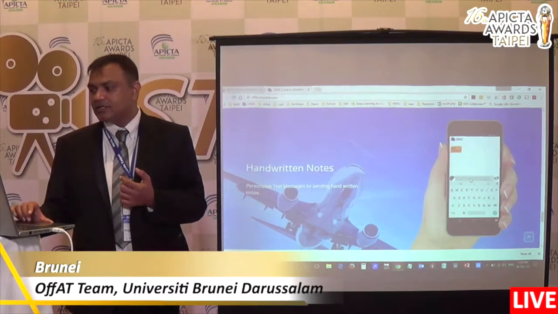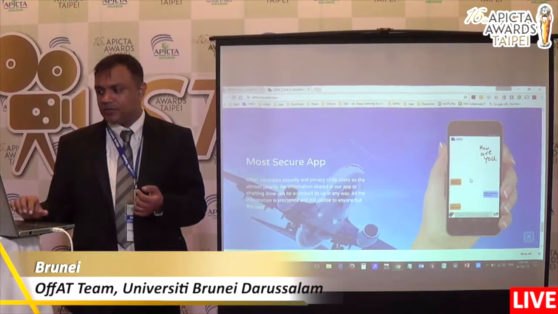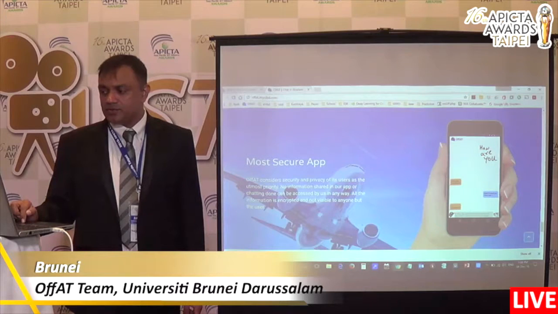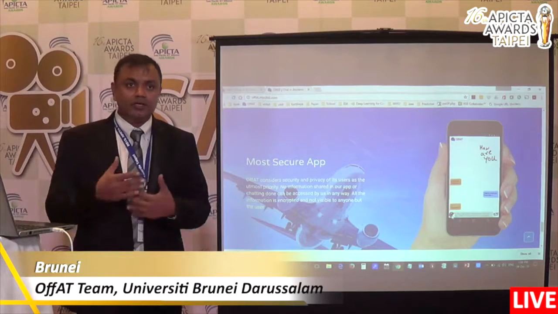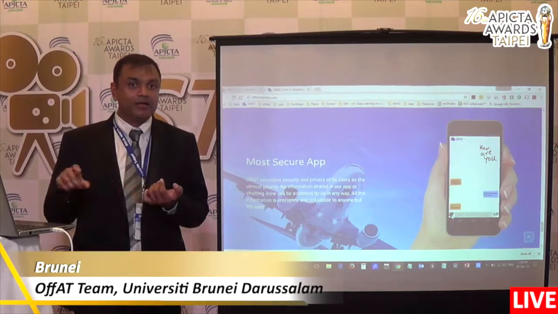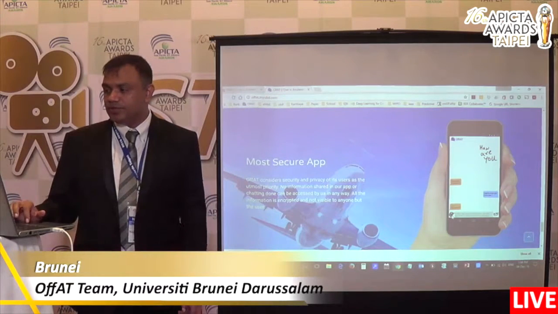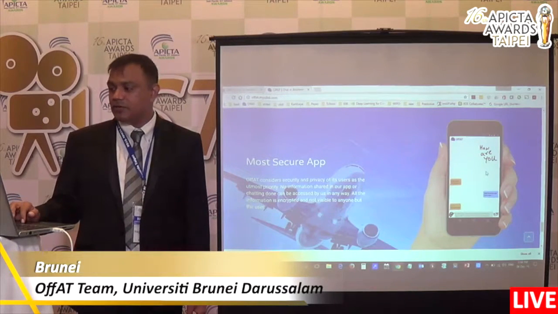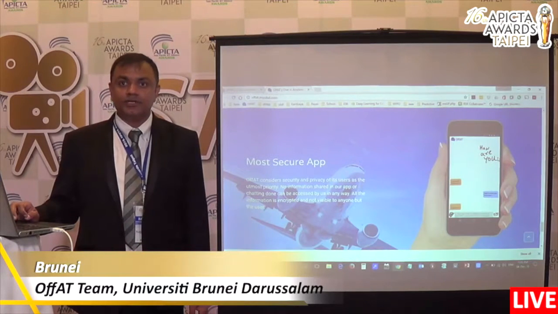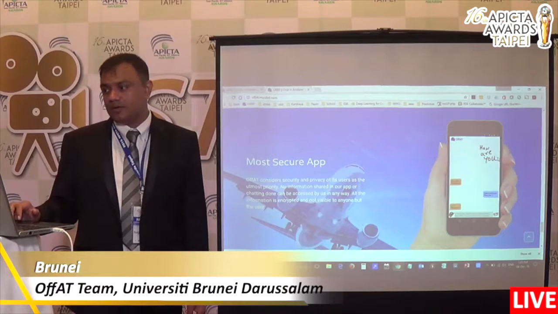And what other things have we planned in the premium version? Currently, this interface allows you to send text messages, and you can click this icon to do hand drawings and other things. You can send your handwritten notes as well. But we will give you an option here to share your files, images, videos, audio and all other things.